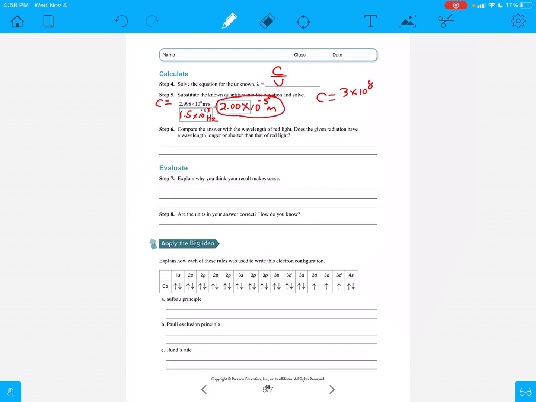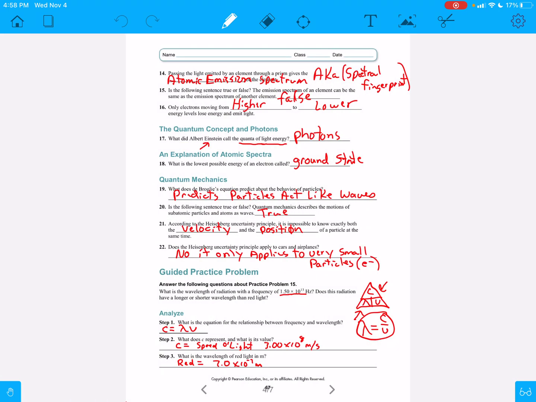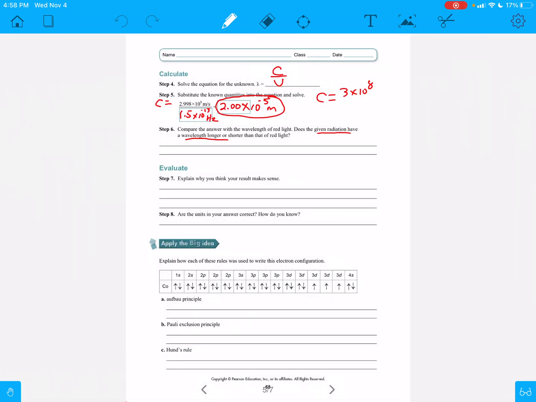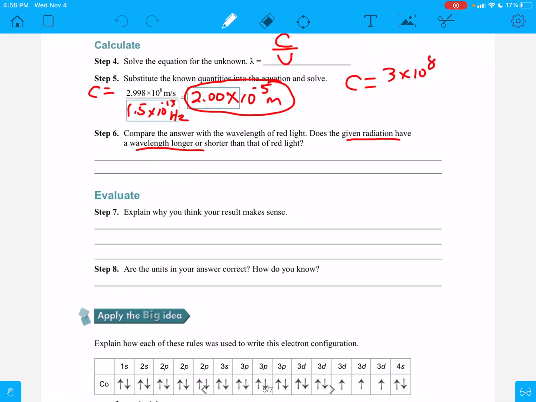That's the new wavelength. So now compare the answer with the wavelength of red light. Does the given radiation have a wavelength longer or shorter than that of red light? Well, this is 2 times 10 to the negative 5th. The other one, if I can go back to that page, was 7 times 10 to the negative 7th. Which one is longer? Well, you know what we're going to need to do? I'm just going to write this out so you can look at these numbers. Let's spread this out here.